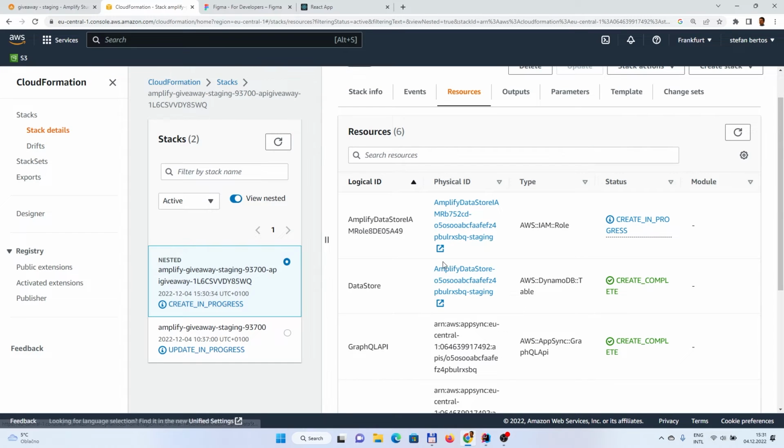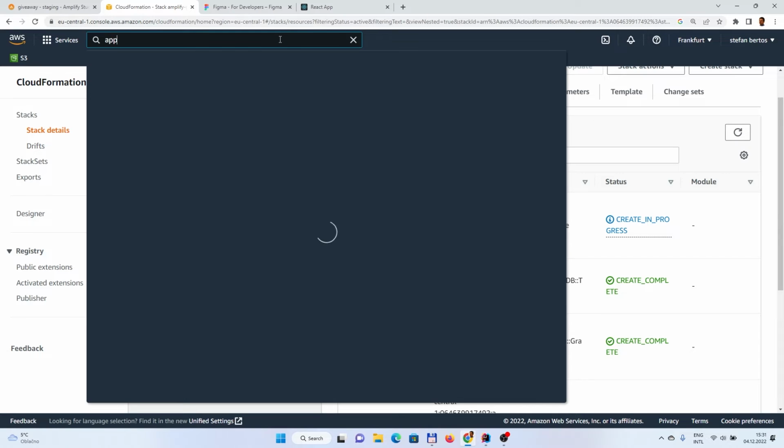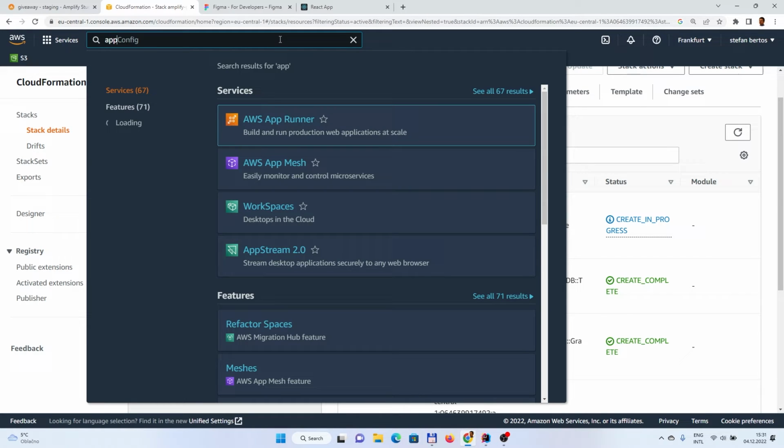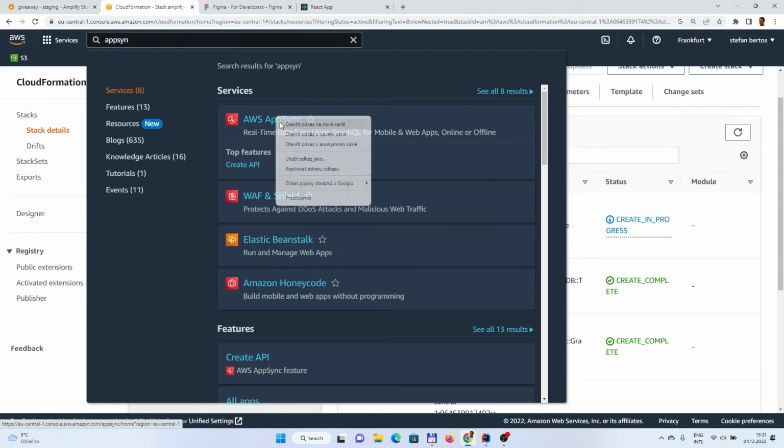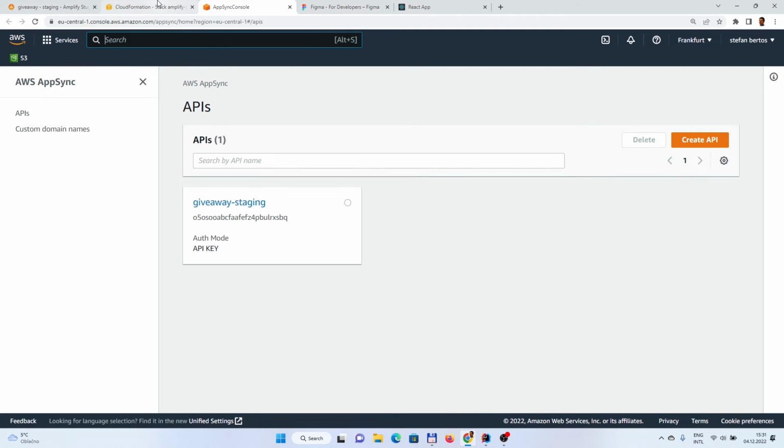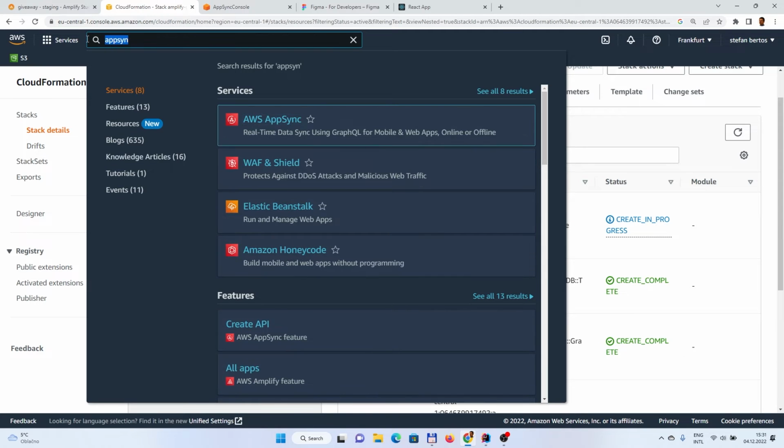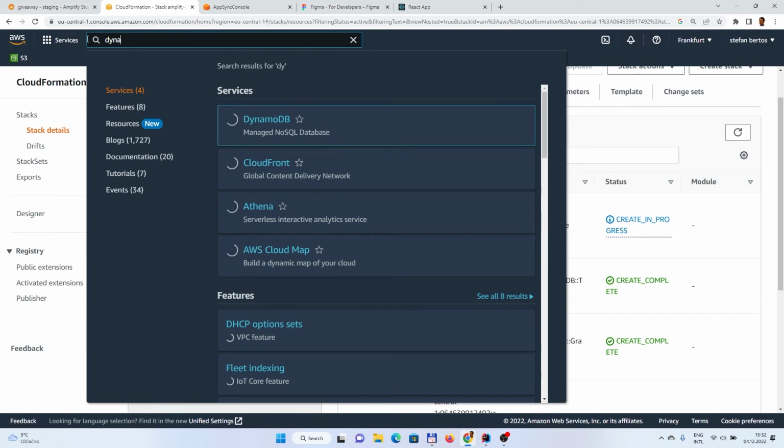GraphQL is completed, so we could as well check in this AppSync. And obviously DynamoDB as well, because we know that some table will be created.